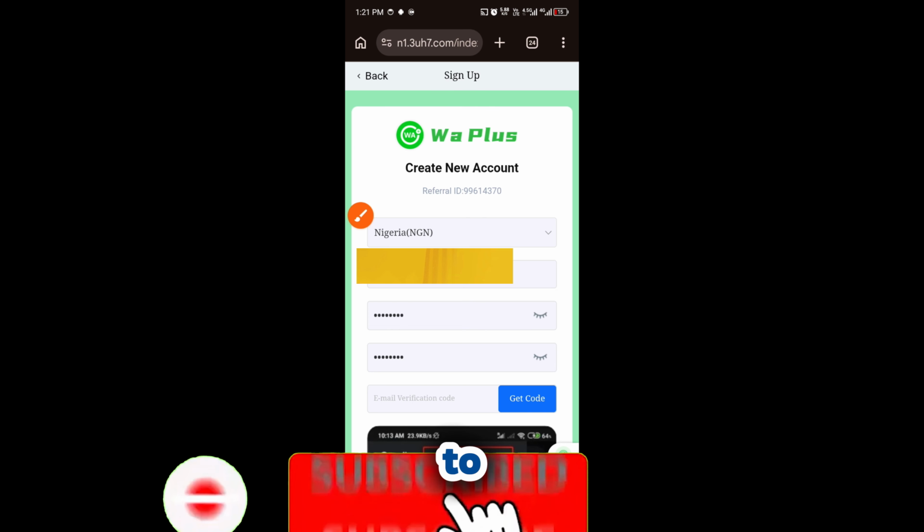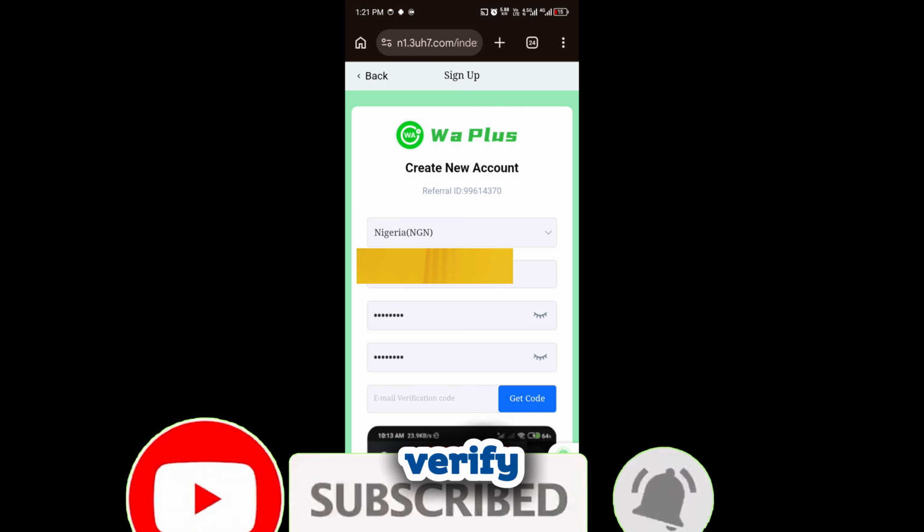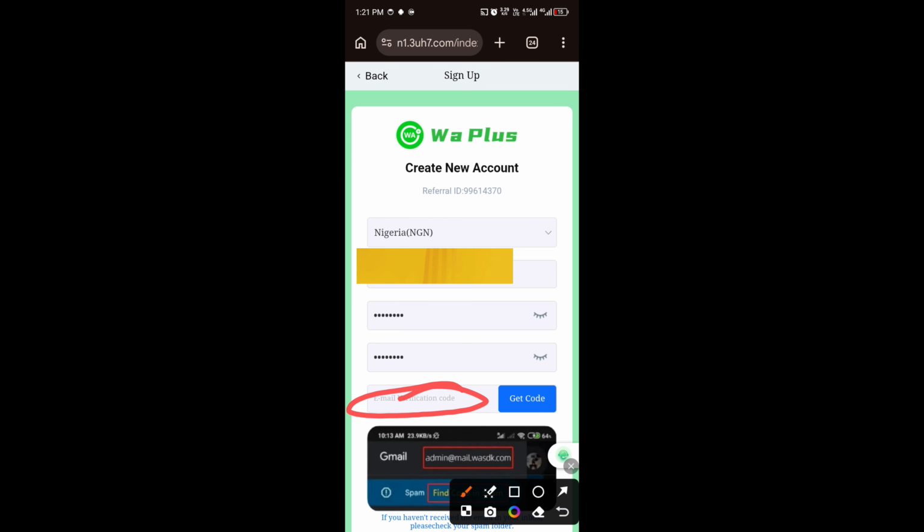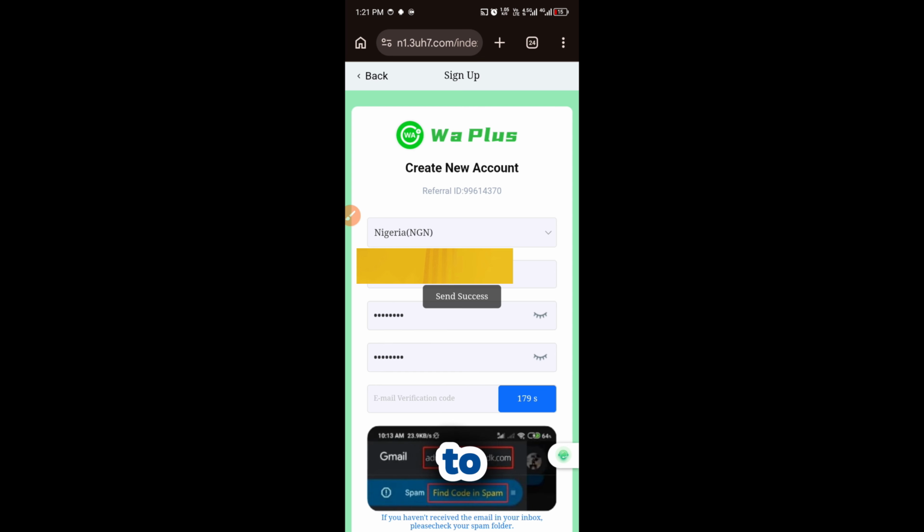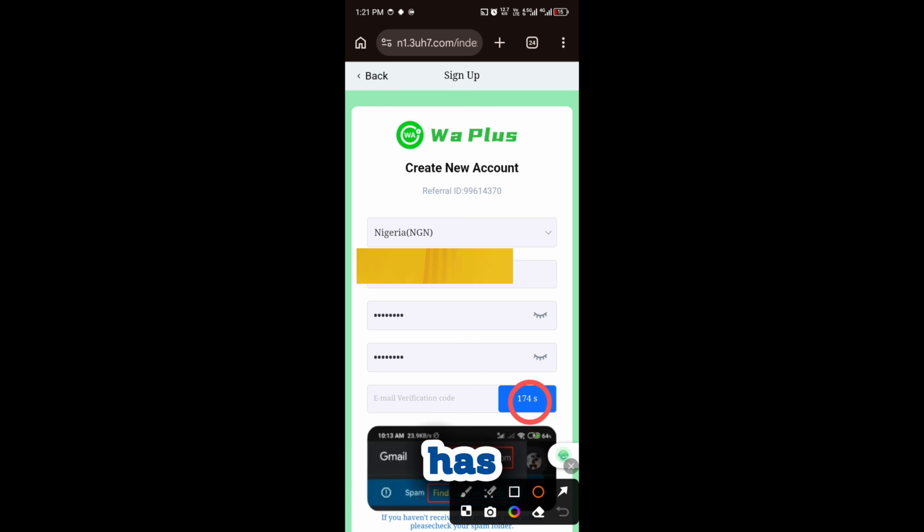So the next thing to do is to verify your account to get your verification code. What you are going to do is click on this place, click on get. I'm going to click on it, wait for it to load. All right, as you can see, the countdown has started. Once this countdown is finished, please, you need to re-enter your email and get the code again.